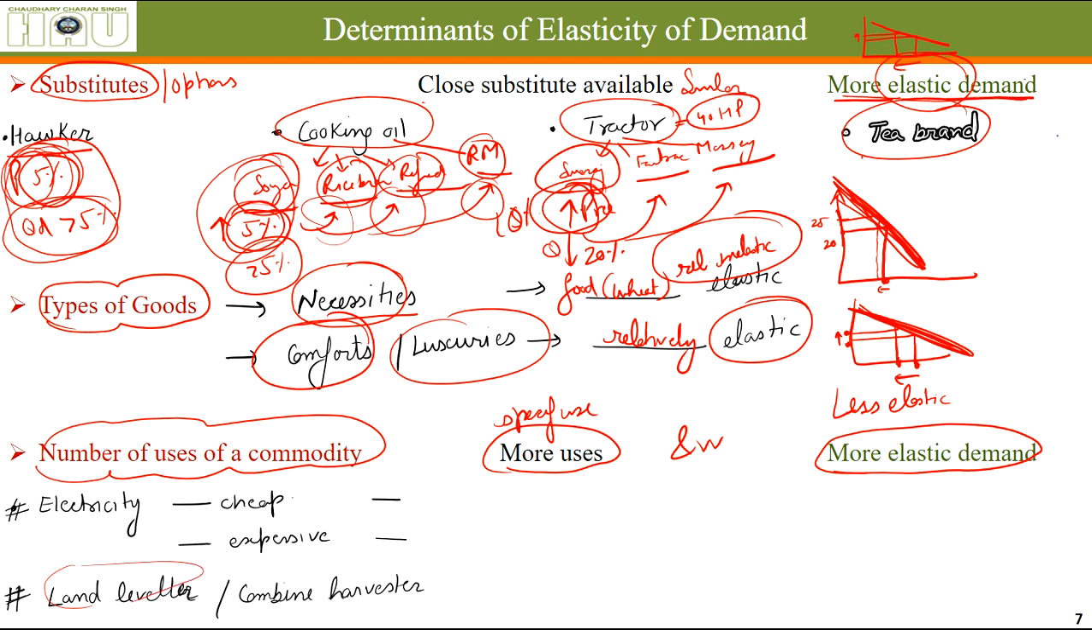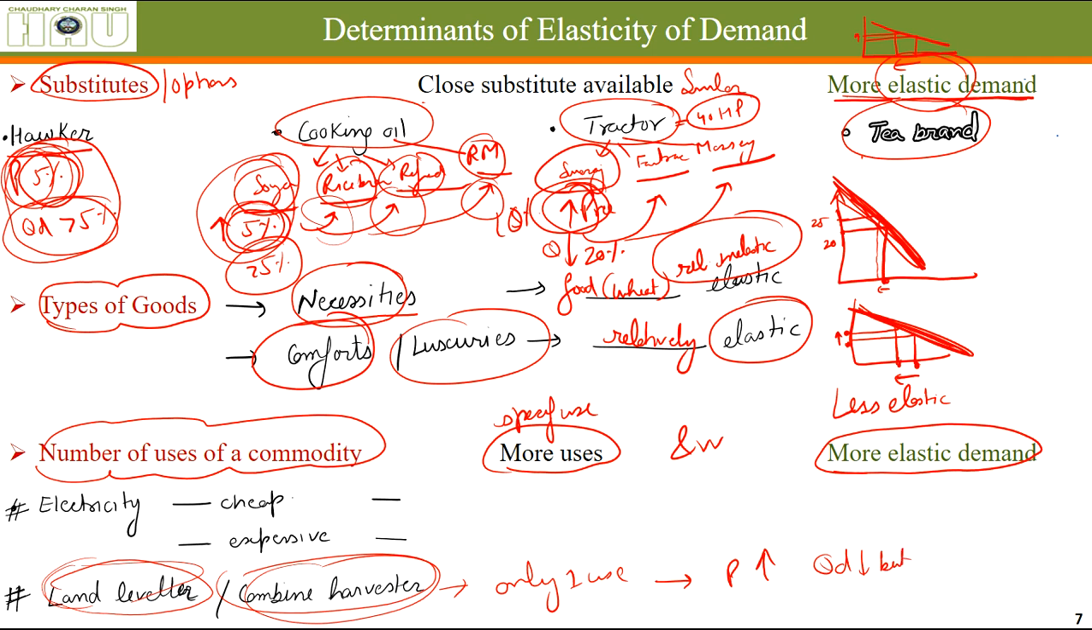Let's talk about a land leveler and a combined harvester. These things have only one use. The land leveler will be used for land leveling and the combined harvester will be used for harvesting some specific crops for which it has been designed. So let's imagine if the price of them has increased, there is no other option with the farmers. They will still have to use these things, so their quantity demanded will reduce, but only a little. Price might have increased by 5%, the quantity demanded will reduce by only, let's say, 2% or 3%.